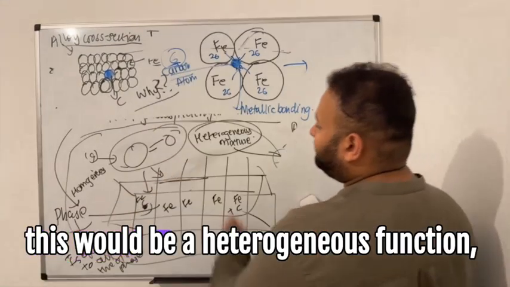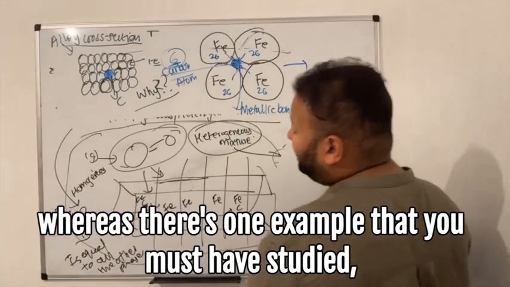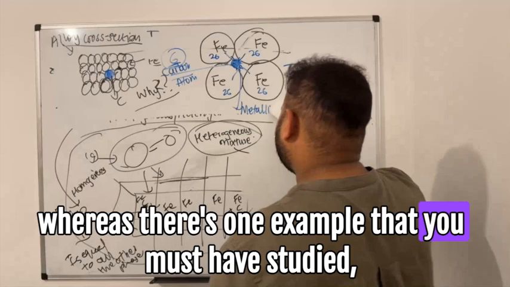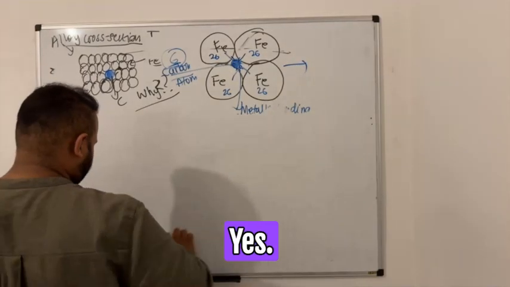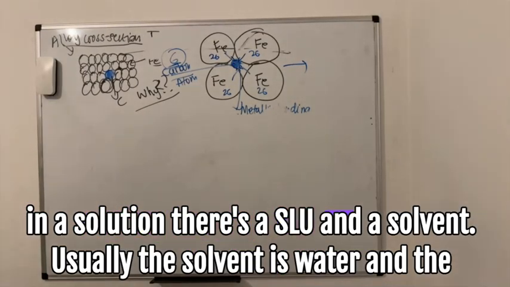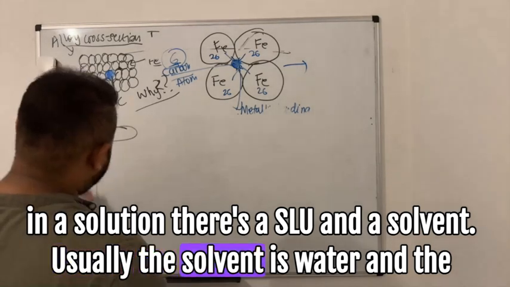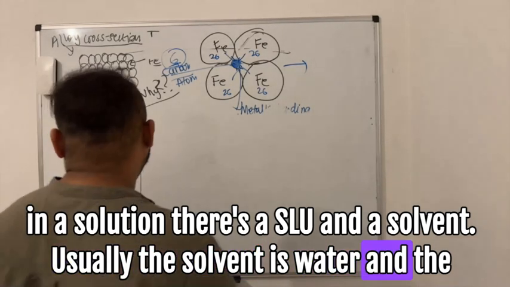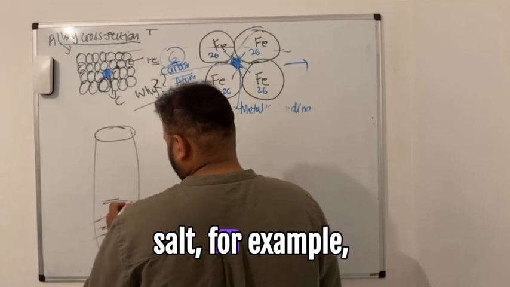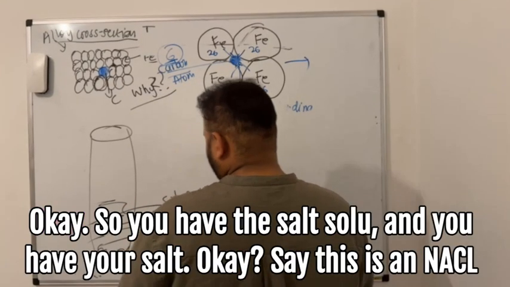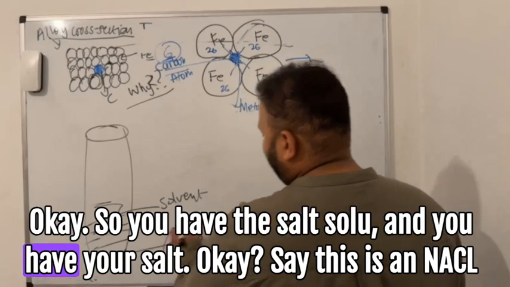All right. This would be a heterogeneous mixture. Whereas there's one example that you must have studied. Have you heard of a solution? Yes. In a solution, there's a solute and a solvent. Usually the solvent is water and the solute is a solid, so it can be salt, for example. Right. So you have your solute and you have your solvent.